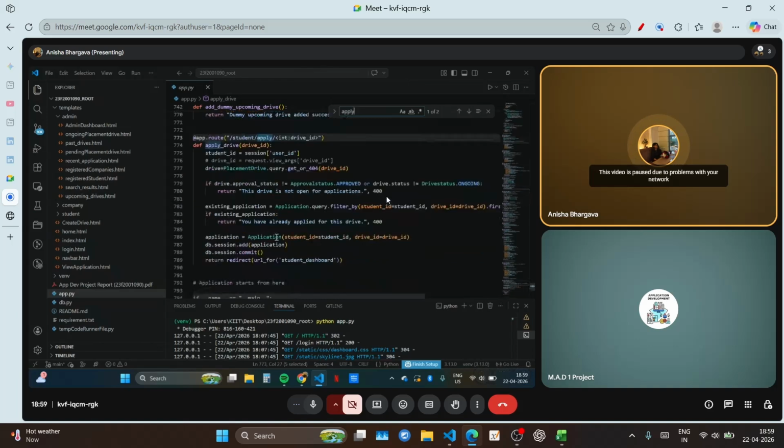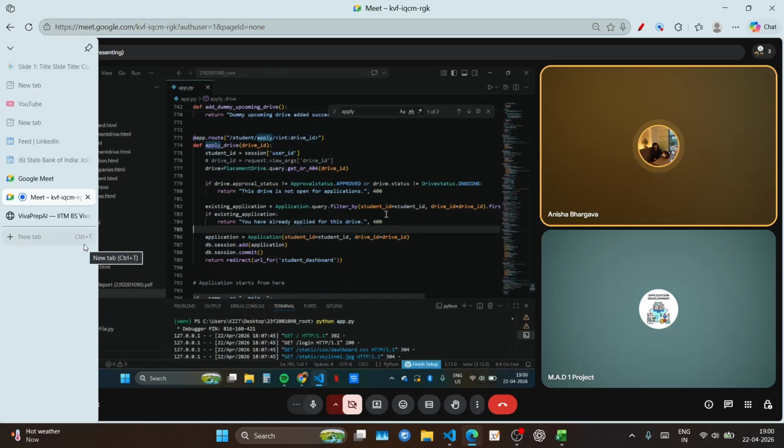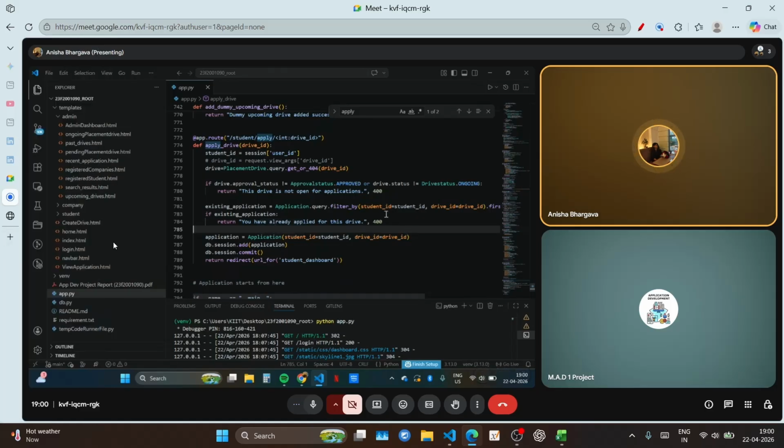Yes, sir. There's a function we have. There's a thing we have created: existing application. If a student is applying again for the same drive, it will filter it if the same student ID or the same drive ID exists. It will return "You have already applied for this drive." Or if it is not found, then it will be cleared. The drive would be cleared, like the application.